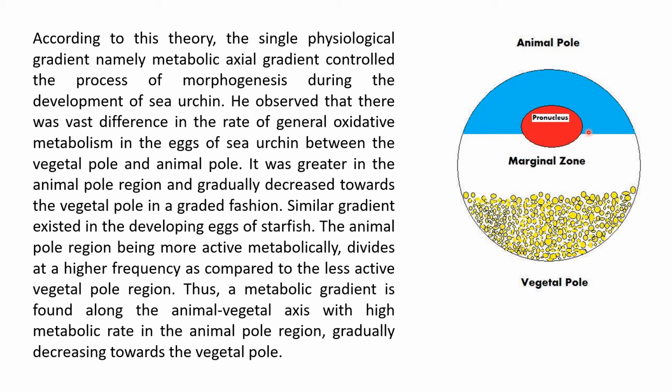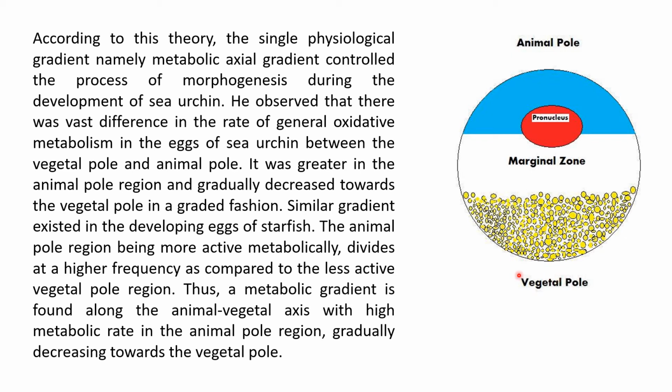Though it was believed to be similar in earlier days, experimentally, the rate of metabolism in these two poles is quite different. The rate of metabolism was quite a bit greater in the animal pole region, and it gradually decreased towards the vegetal pole in a graded fashion.